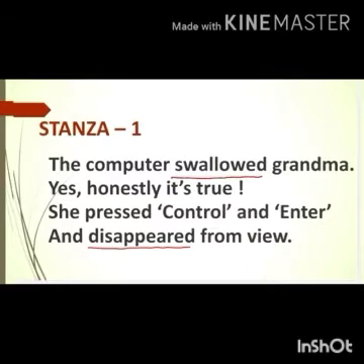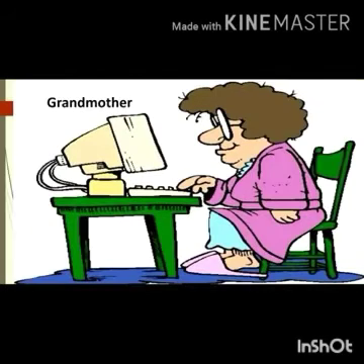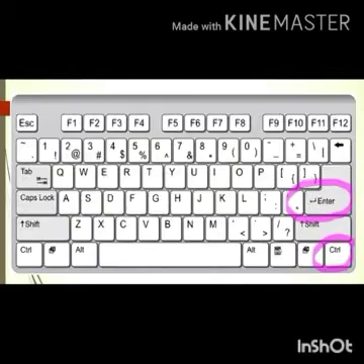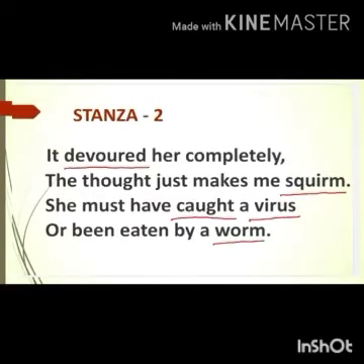Now we will see the explanation. Once the poet was having an online chat with her modern grandmother living far away. The computer connection was not proper and suddenly it split and grandmother disappeared from the computer screen. By mistake or suddenly she pressed the Ctrl and Enter keys on the keyboard and the image vanished from there. Vanished means disappeared from the screen. Now let us see the second stanza. It devoured her completely. The thought just makes me squirm.